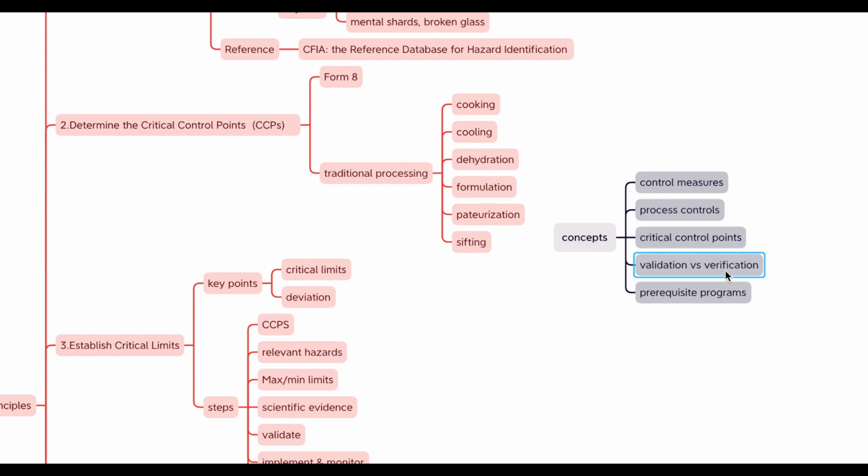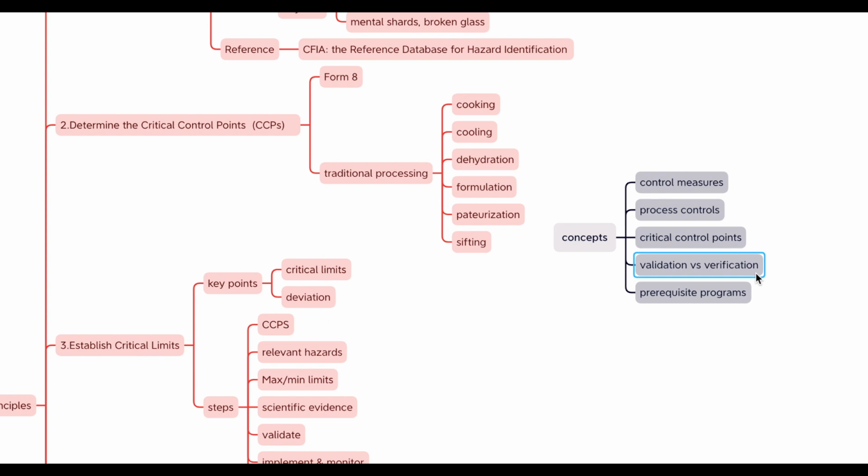And then look at validation and verification. Validation is the process of collecting and evaluating scientific and technical evidence to determine if a HACCP plan, when properly implemented, will effectively control the hazards. For example, scientific studies showing that cooking chicken to a certain temperature will kill a certain bacteria would be used to validate a CCP.